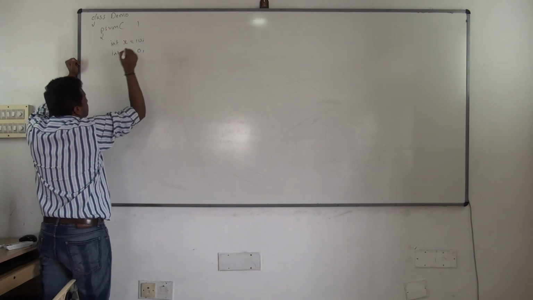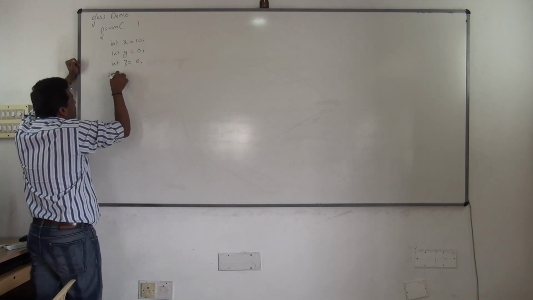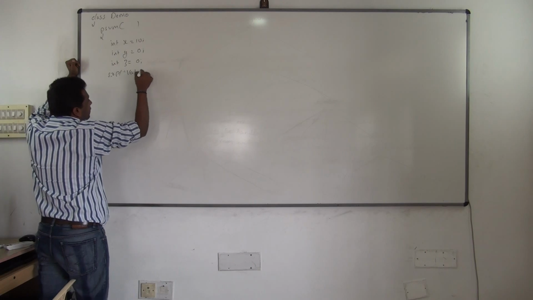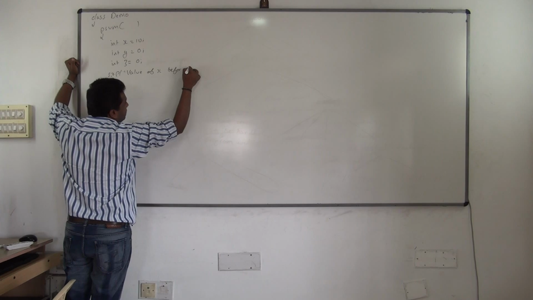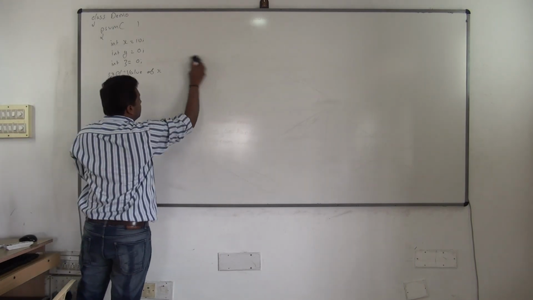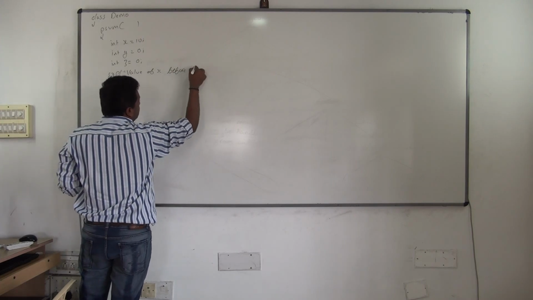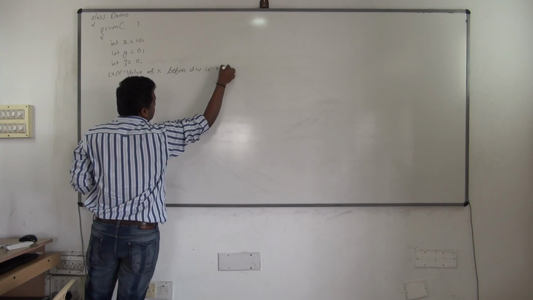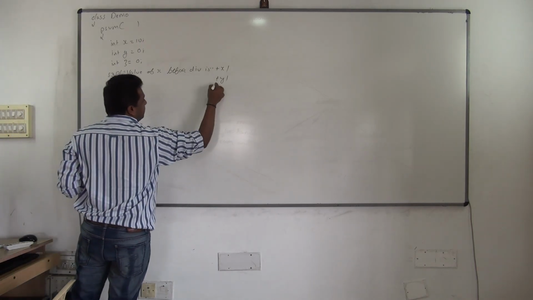Int x is equal to 10. Int y is equal to 0. Int z is equal to 0. SOP value of x before division. In the same way I can print plus y plus z.